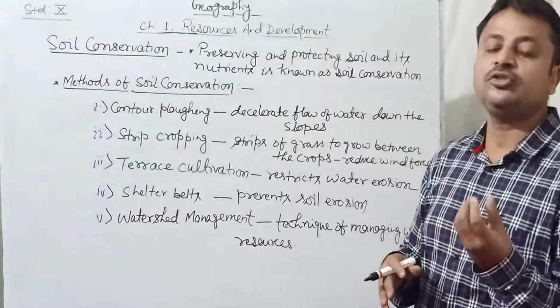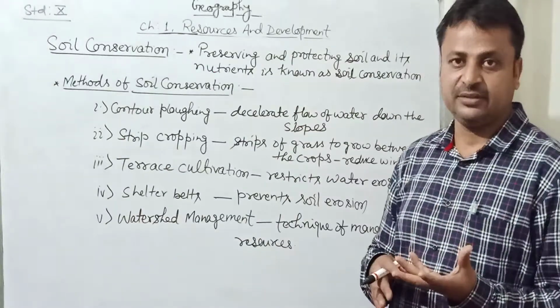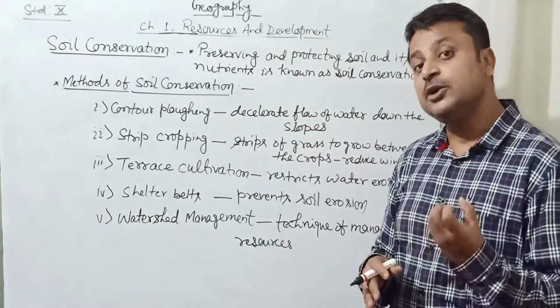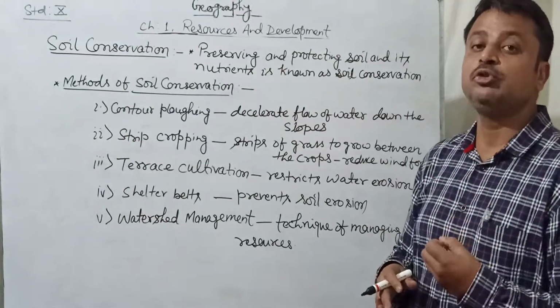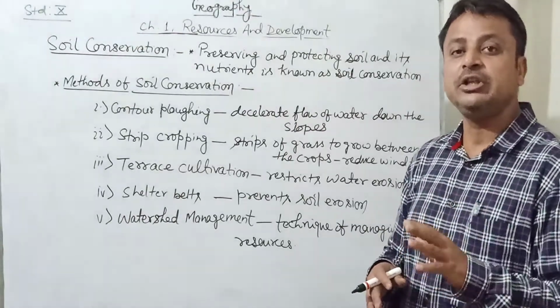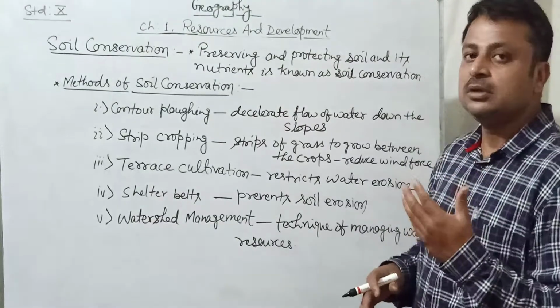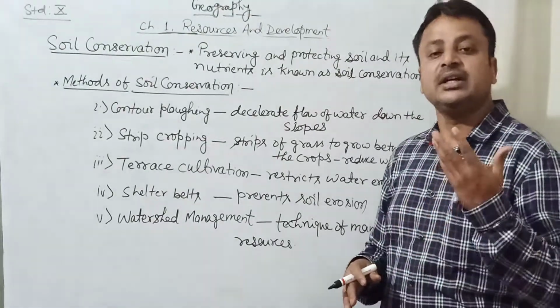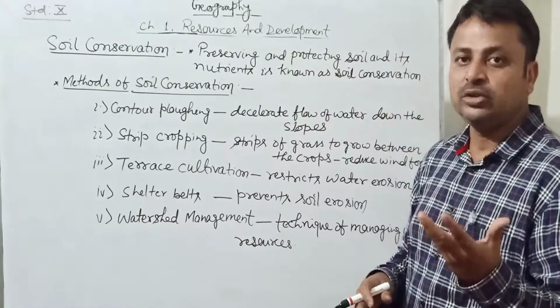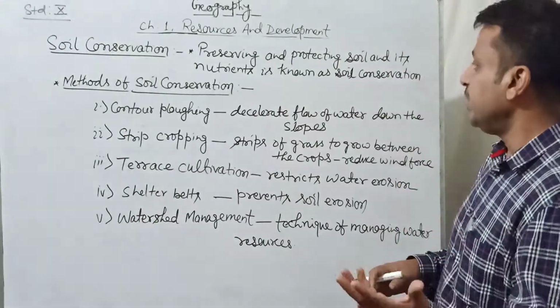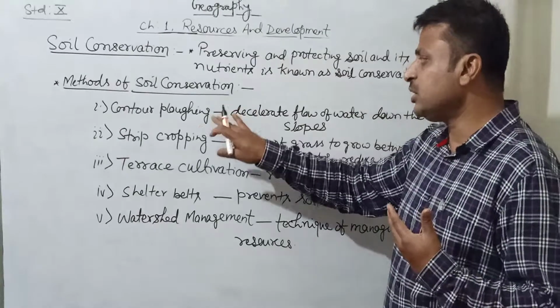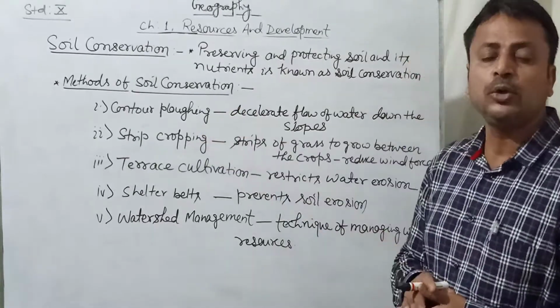Again, judicious use, preserving the things. How can you preserve? If we use a resource judiciously, we cannot abandon using the resource because it is an essential part of our life. So we should learn about the conservation methods. And what are those conservation methods? Here, the method of conservation: contour plowing. What is the meaning of contour plowing?